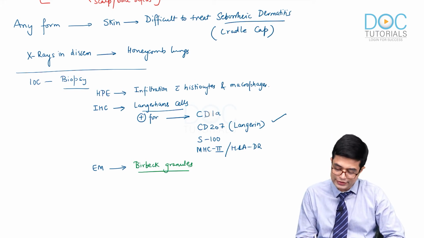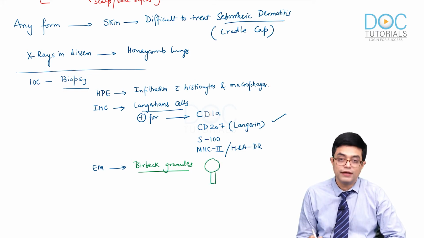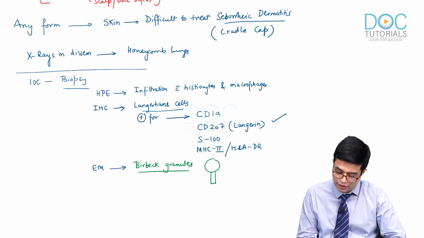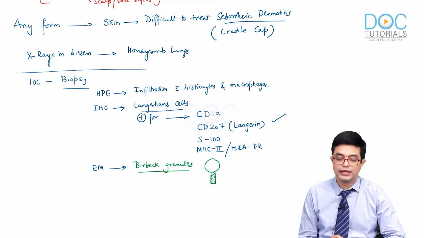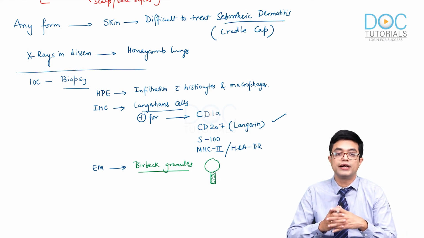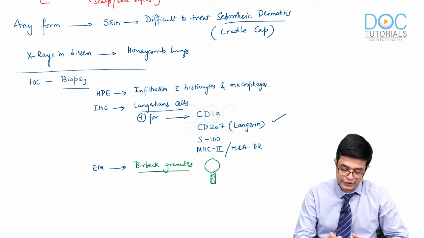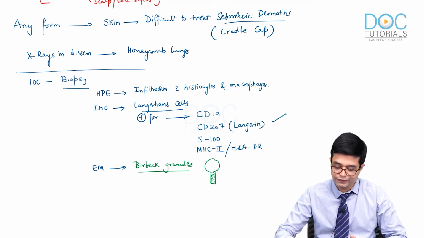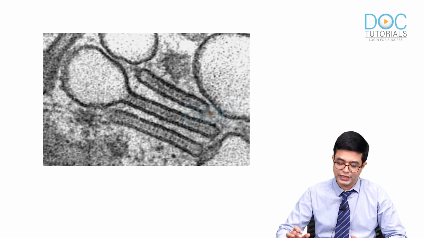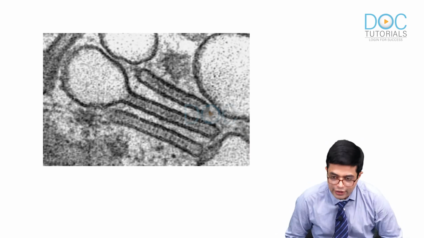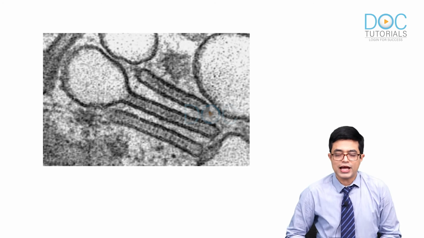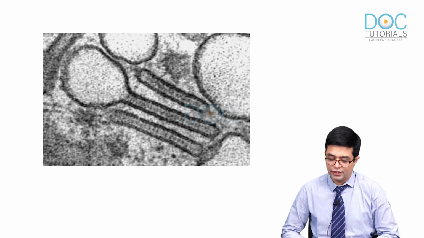They have a tennis racket shaped appearance with the handle showing a zipper-like appearance. Serrations will be present like this. Birbeck granules are seen on electron microscopy. So again, you may get a visual on this. The question will show you this image, an electron microscopic photo of a child with fever, hepatosplenomegaly, rash and lytic lesions in the skull, as shown below.